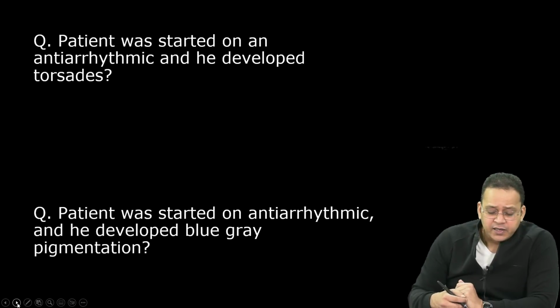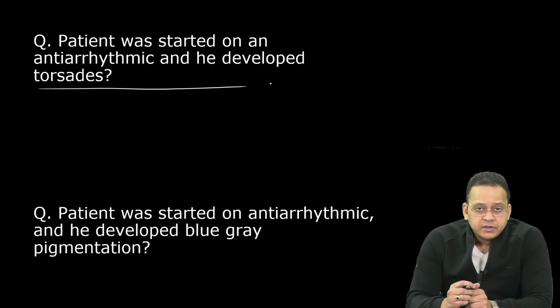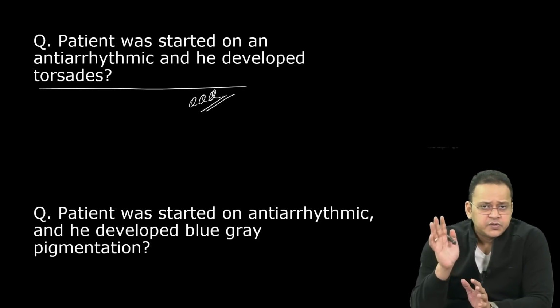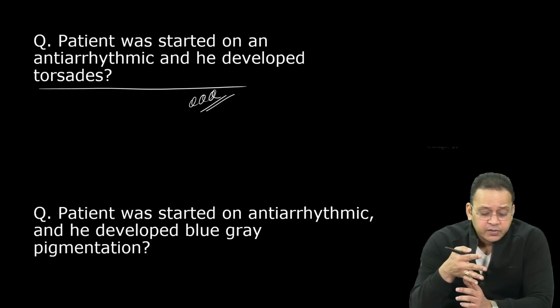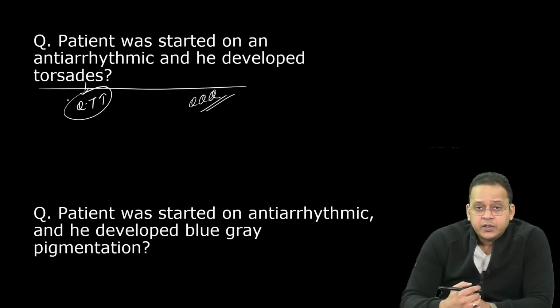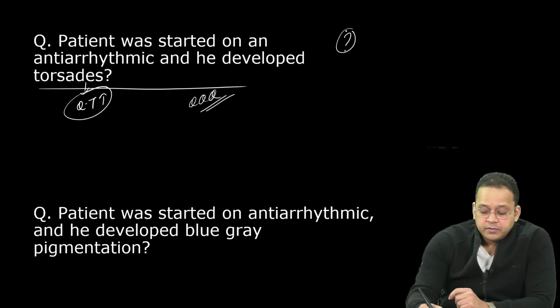Patient was started on an antiarrhythmic and he developed torsades. It's a very frequently asked MCQ. It has been asked multiple times in FMGE, NEET PG, INI-SET everywhere. Patient was started on an antiarrhythmic drug and he developed torsades, right? And you know torsades is because of QT prolongation. So, which is the culprit? Now, excellent. It's class 1A and class 3.